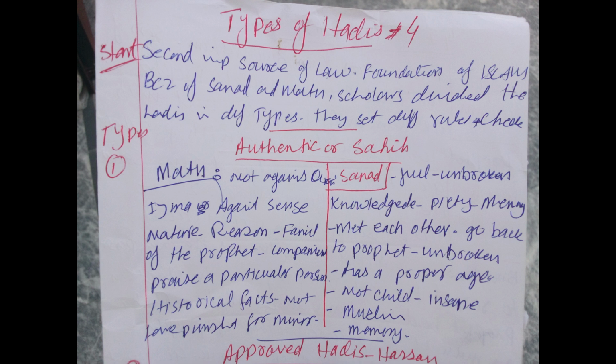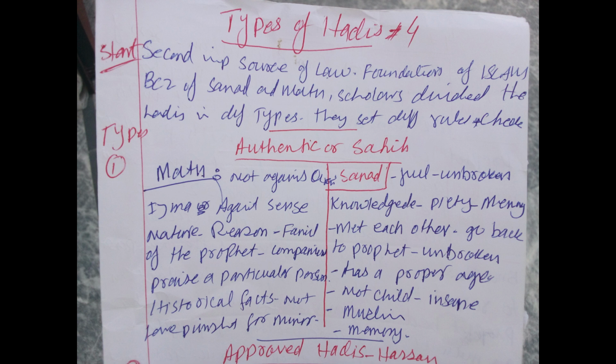For example, a teacher used to explain things in the class and students are listening to him, and they are going to narrate the words of the teacher to their fellows, to their friends, family members. How can a student narrate the words of a teacher who has not come in his class or in her class? So the narrator must have a meeting with the teacher from whom he is listening.